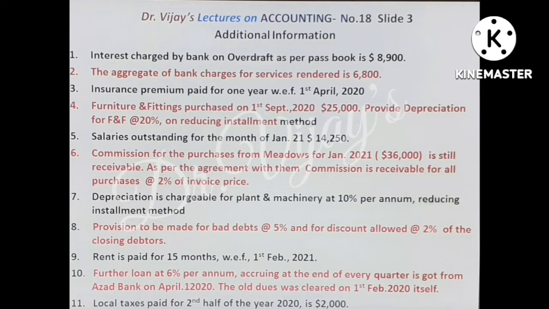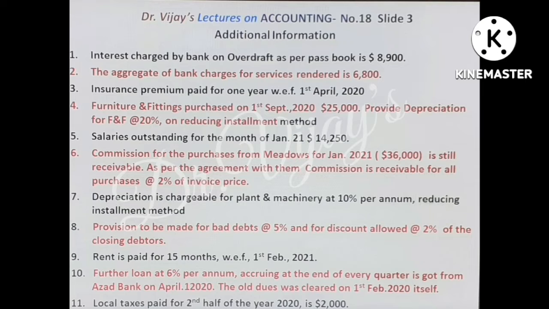It is still receivable. As per the agreement with them, commission is receivable for all the purchases at 20% of invoice price. 7. Depreciation is chargeable for plant and machinery at 10% per annum, reducing installment method. 8. Provision to be made for bad debts at 5% and for discount on debtors at 2% of closing debtors. 9. Rent is paid for 15 months with effect from 1st February 2021.